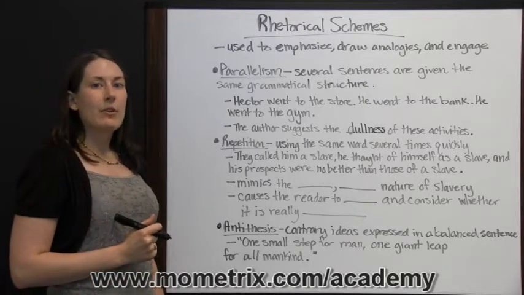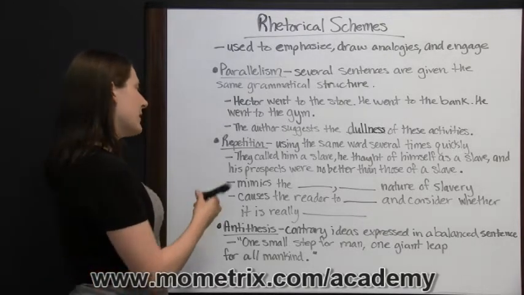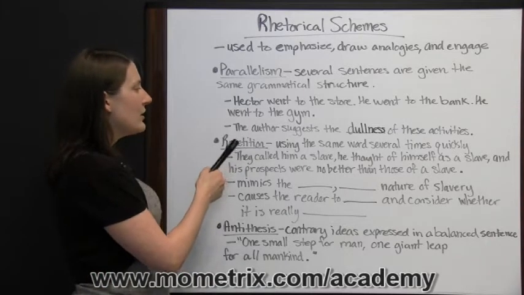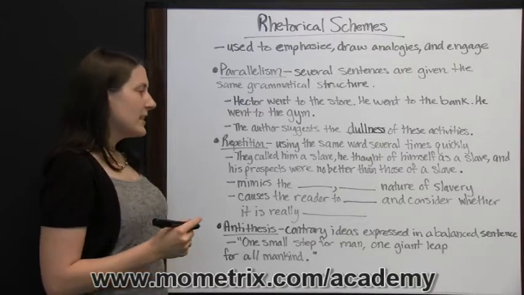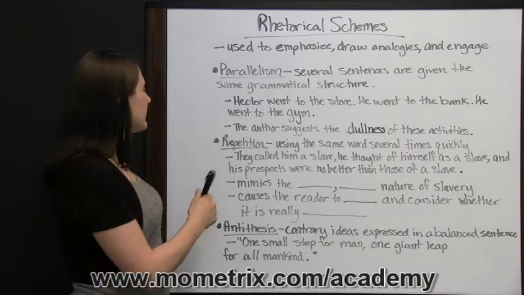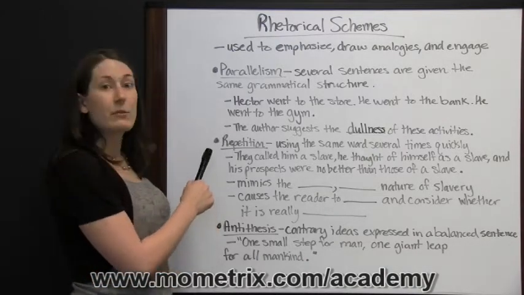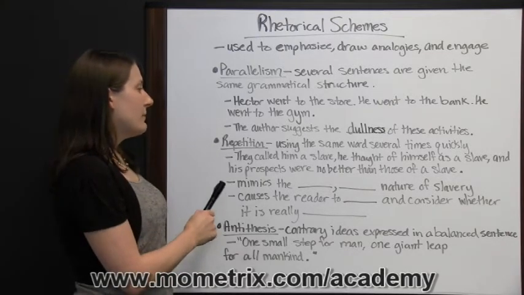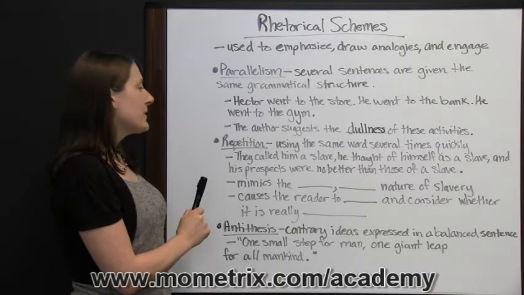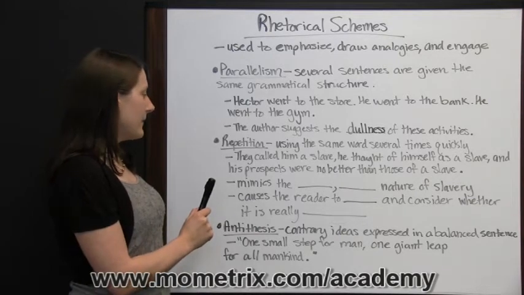Repetition is another example of a rhetorical scheme. Repetition is when you use the same word several times quickly, and the author does this for different reasons. Let's look at an example, and then we'll discuss those reasons. They called him a slave. He thought of himself as a slave, and his prospects were no better than those of a slave.